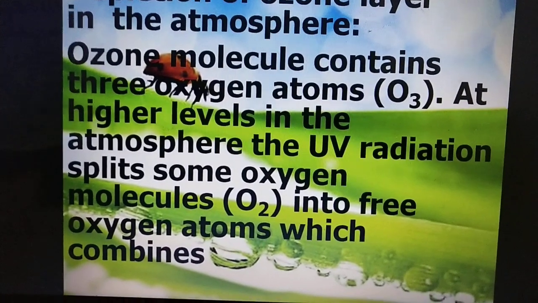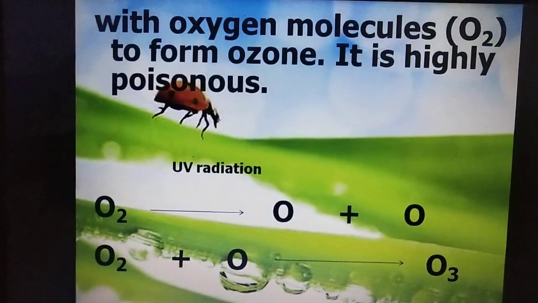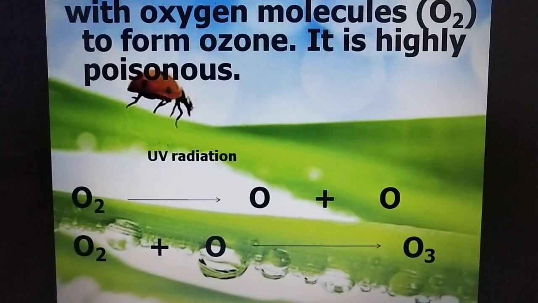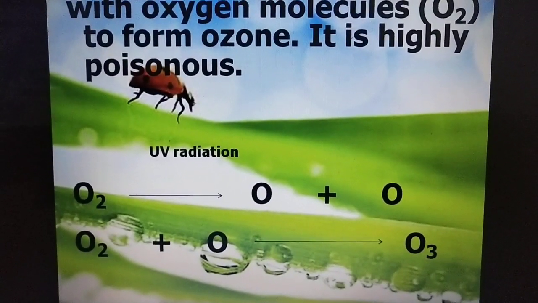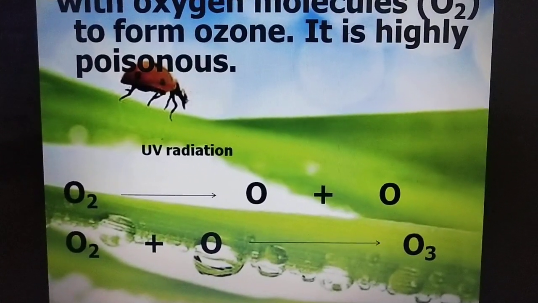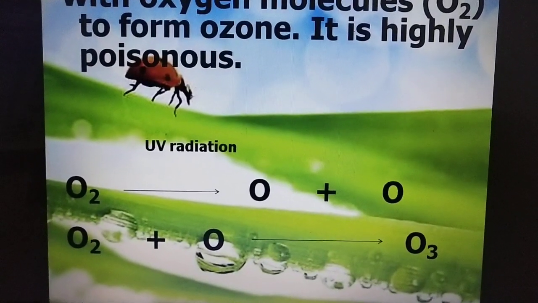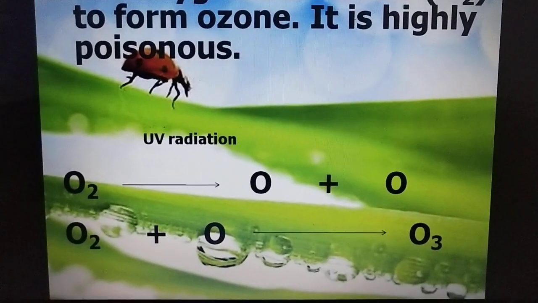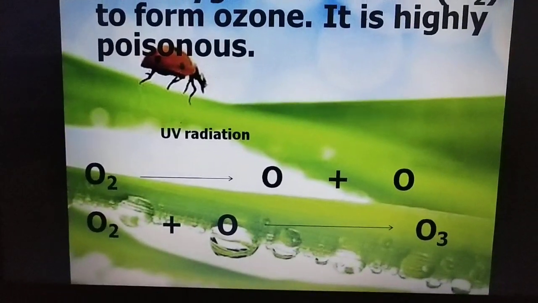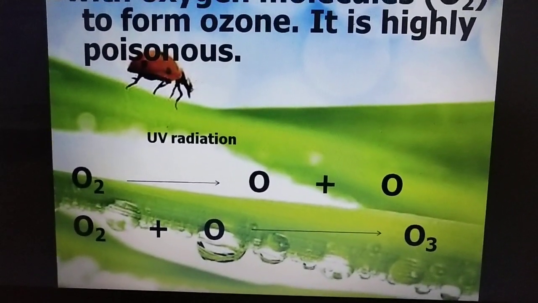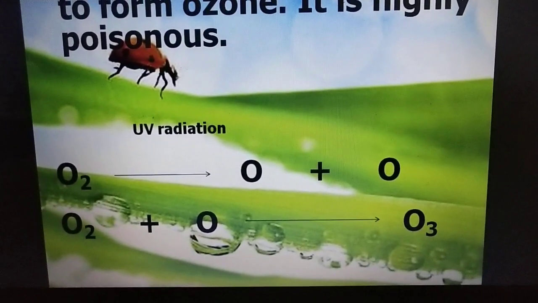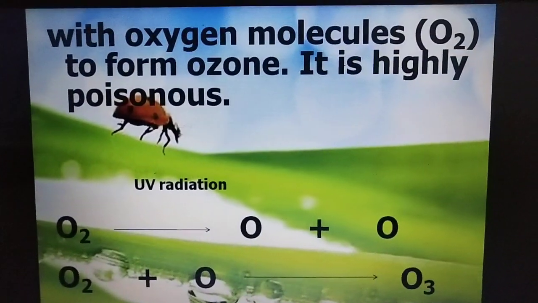But let me tell you how this ozone layer is formed. In the atmosphere, stratosphere layer, we have free oxygen as well as oxygen gas. When this oxygen gas splits due to UV radiation, it splits into oxygen atoms, which we call naked oxygen. When these oxygen atoms combine with oxygen gas, ozone is formed. And ozone is a poisonous gas.